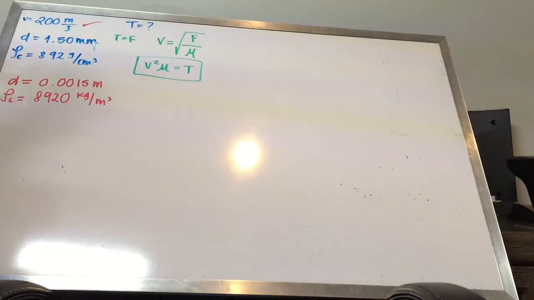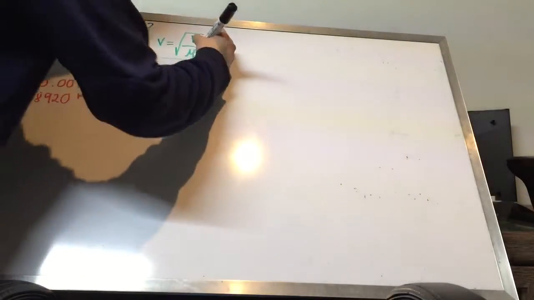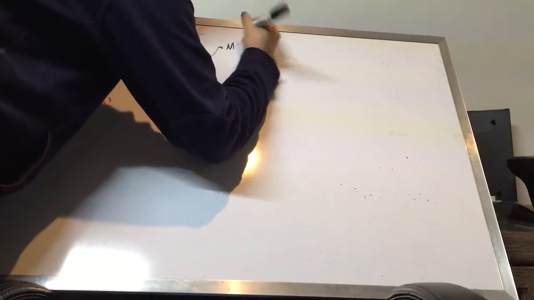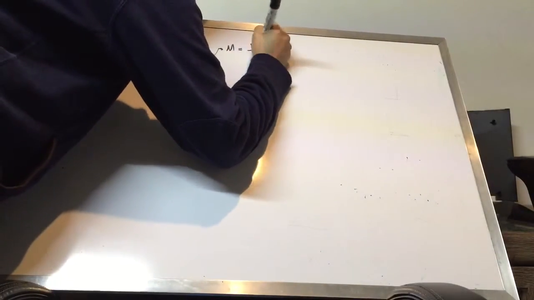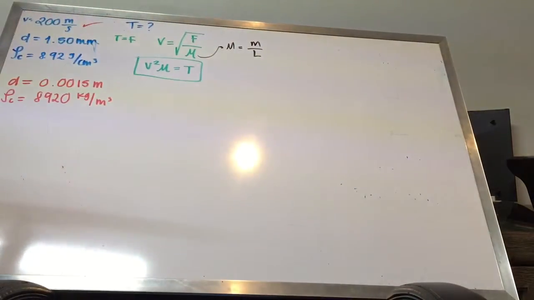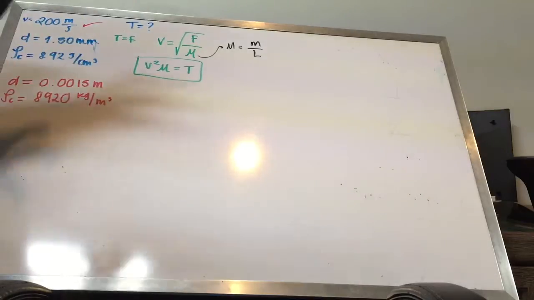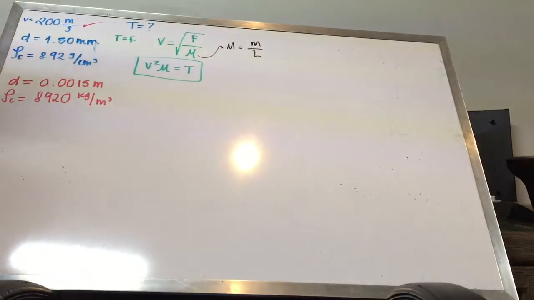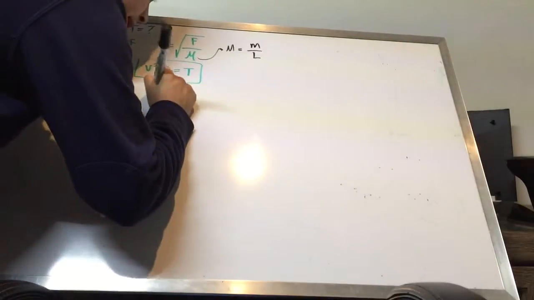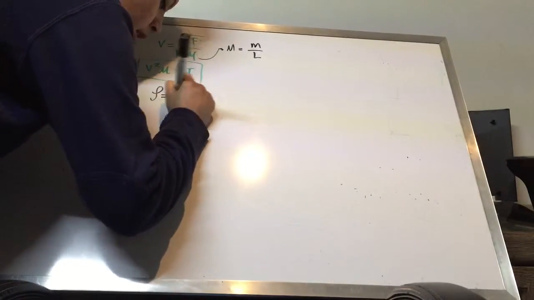First of all, what we really need to remember is that the value of mu is going to be equal to the mass over the length. But as we don't actually have the mass of the copper wire, we can take it out from the equation of the density of our material, that is going to be density equals mass over volume.